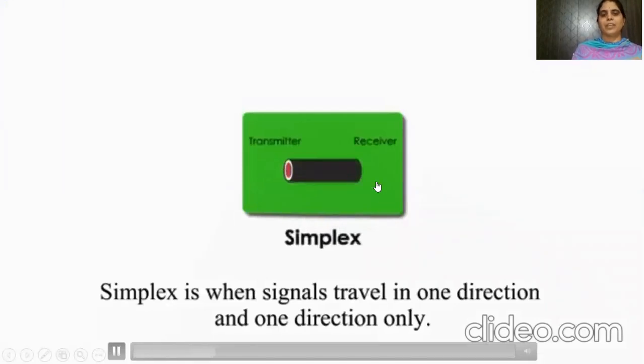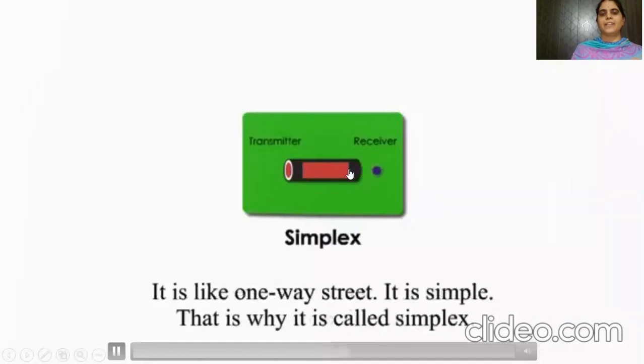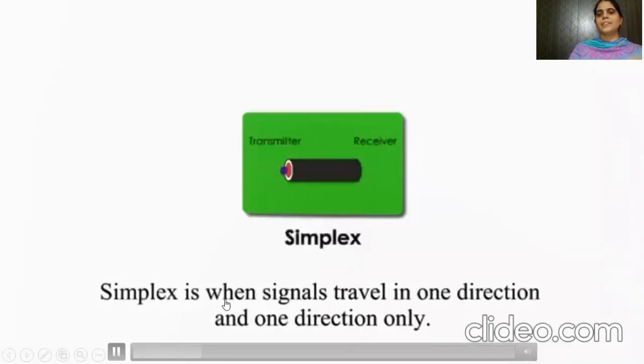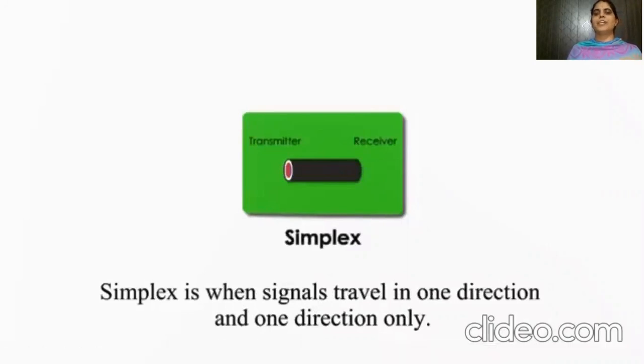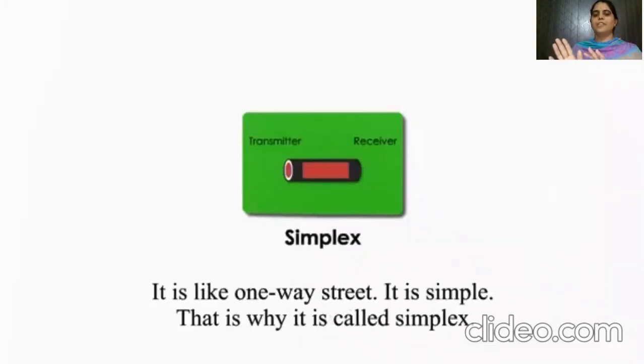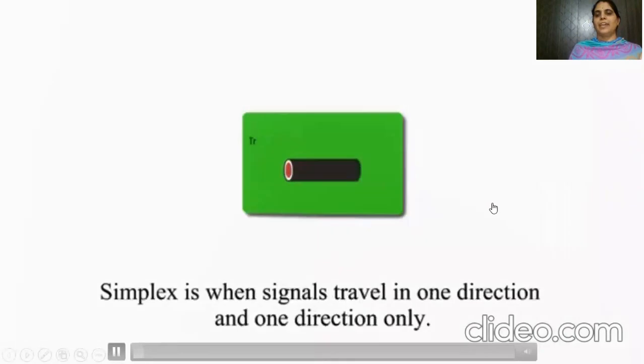Here we can see the transmitter and receiver, and here is the data transmission medium. The data is transferred in the form of a small ball. Here the data is transferred in only one direction, that is from sender to receiver. It is like a one-way street. That means data cannot be received in the other direction. It is a simple way of communication, so it is called simplex.